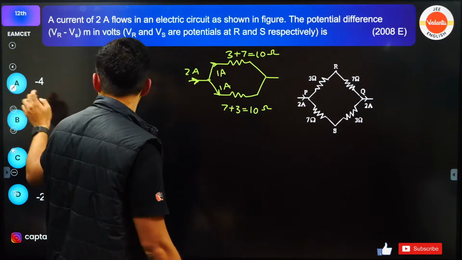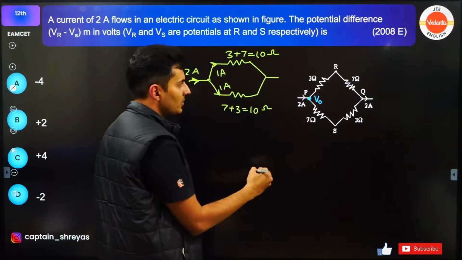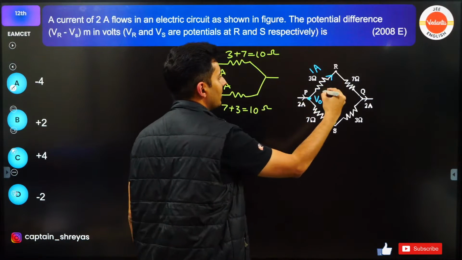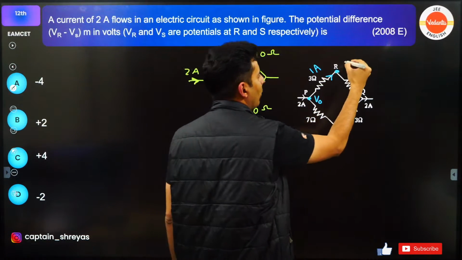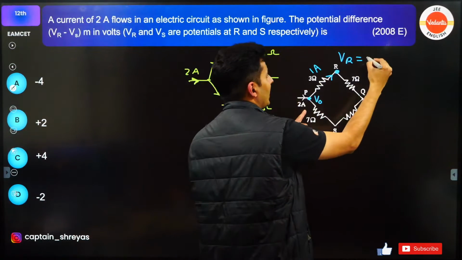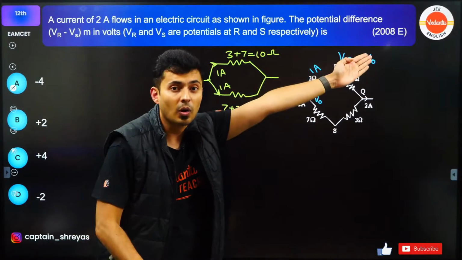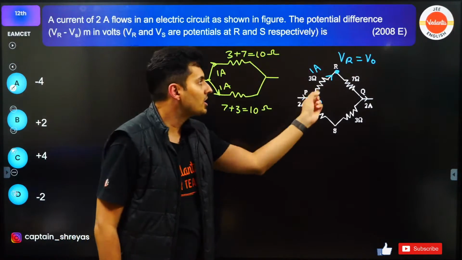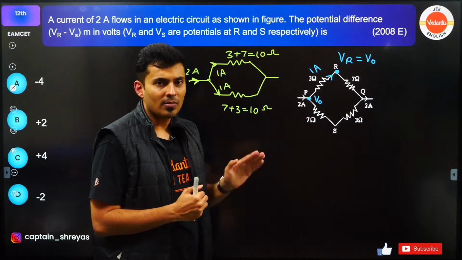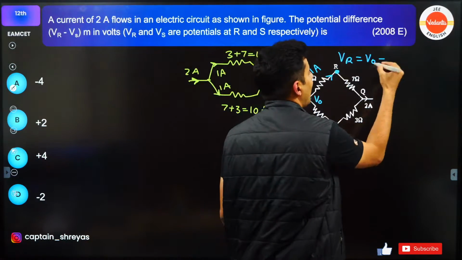Now let's assume that this particular point has a potential of V0 volts. Because you are going in the direction of the current, which is 1 ampere, when you reach this point, the potential of this point VR will be, this point's potential is V0. When you travel in the direction of current, it's always a drop. Remember, initial potential was V0. So as you go ahead, it will be dropping because you are going in the direction of the current. How much is the drop? It is IR.